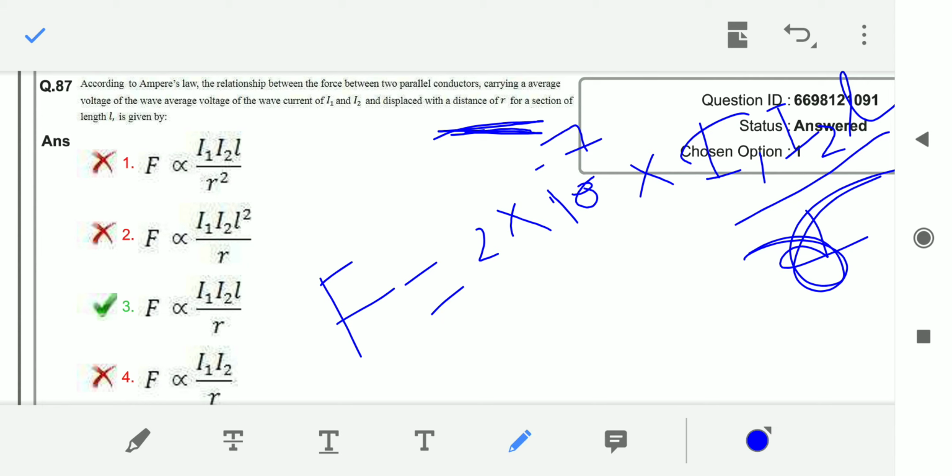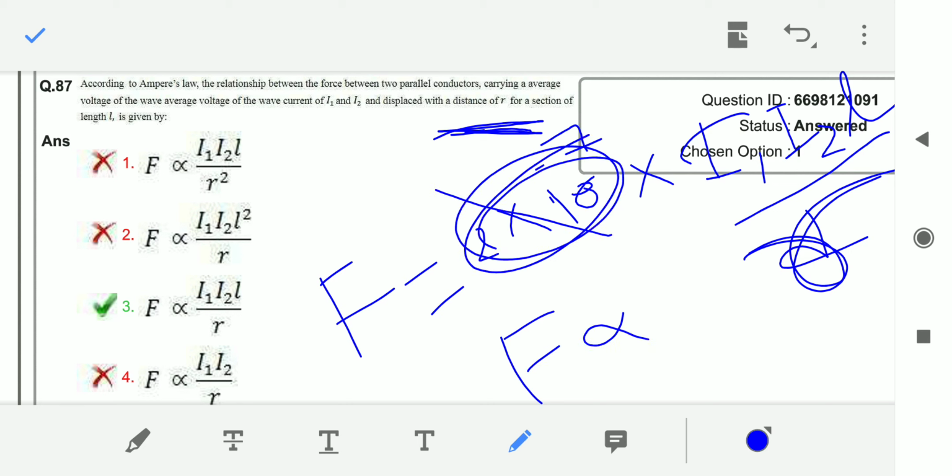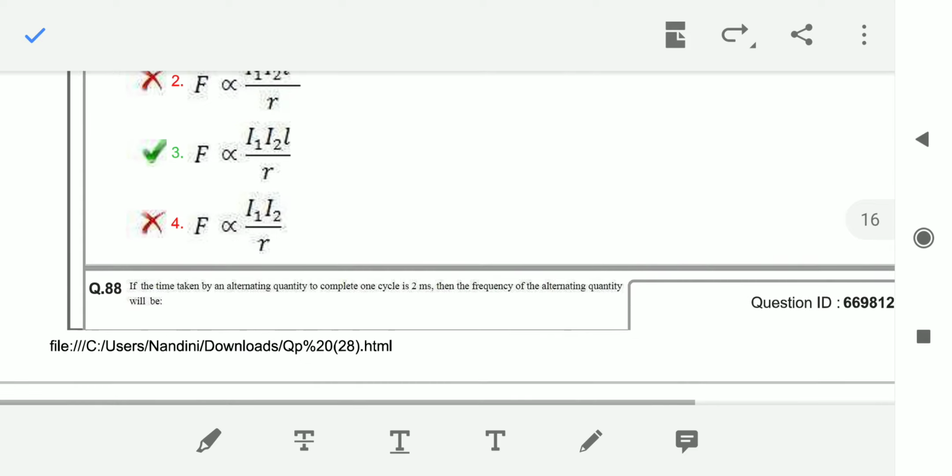What is our formula? Force equals 2 into 10 power minus 7 I1 I2 L by R. This is a constant value, so we are neglecting it. So F is directly proportional to I1 I2 L by R. So the answer is option 3.